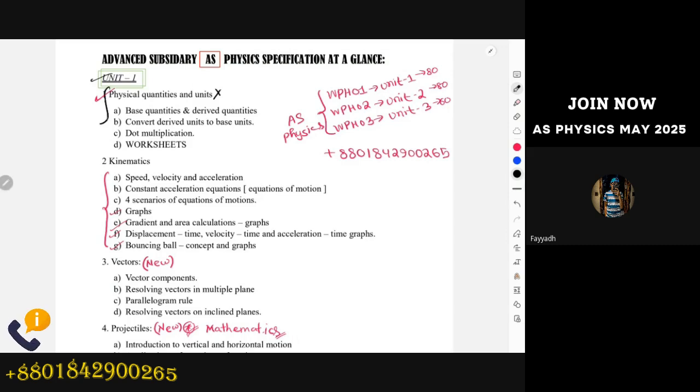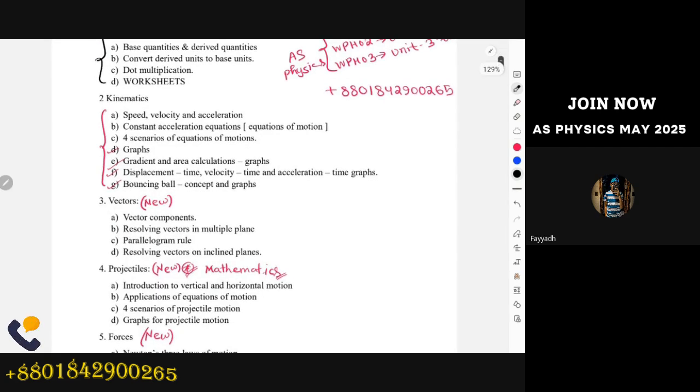This one is a very small topic, so I cannot compile two worksheets for it. But from the next topic onwards, like kinematics, vectors, projectiles, which are very important topics, for every topic we're going to solve two worksheets. One worksheet will have questions compiled from 2011 to 2014 or 15, and we'll do this in class. I will explain the maths and the questions from this worksheet in class, and there will be another worksheet covering 2015 to 2019 onwards.